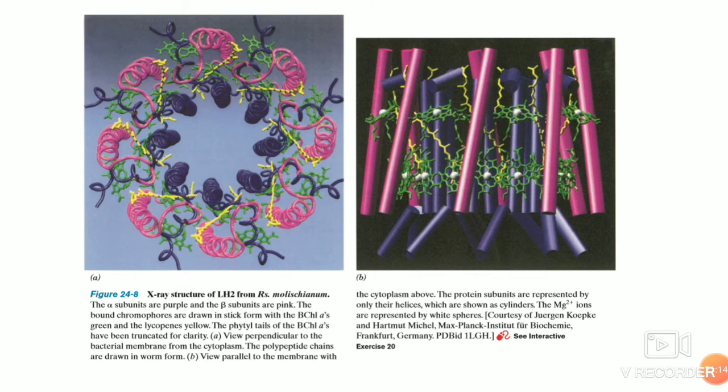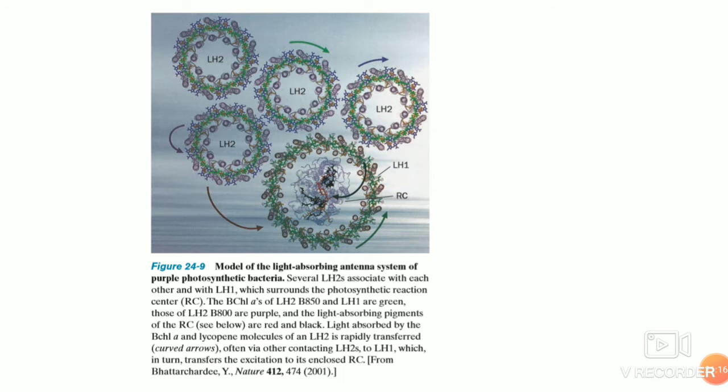That was light harvesting complex 2. Here you can see one bigger circle, that is light harvesting complex 1. Like light harvesting complex 2, it has alpha and beta subunits, which are larger in number, with a 16-fold rotational symmetry and a diameter of 116 angstrom.